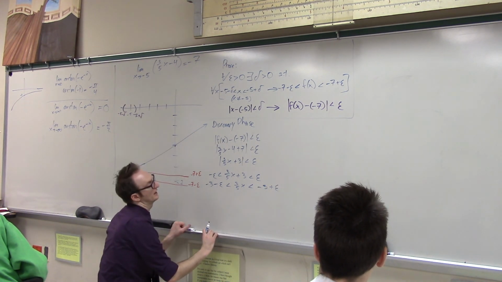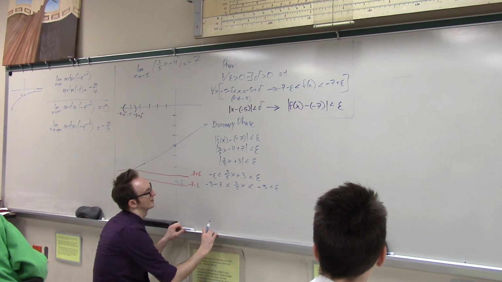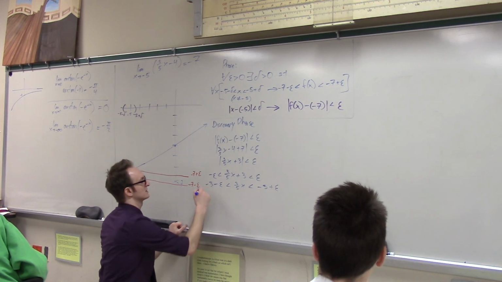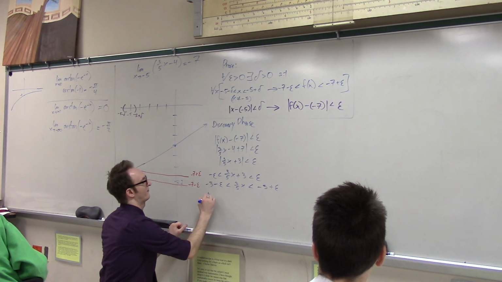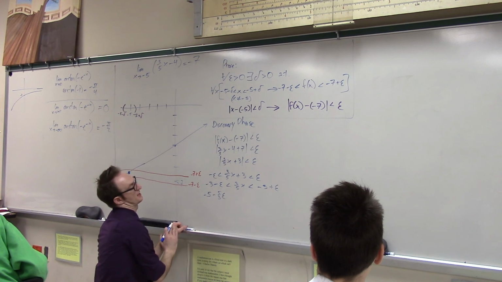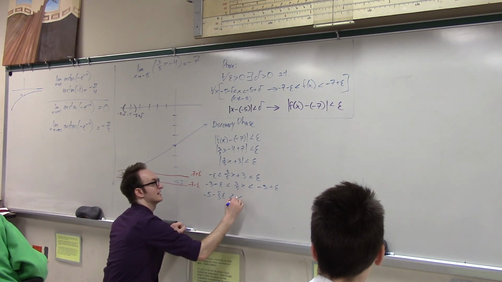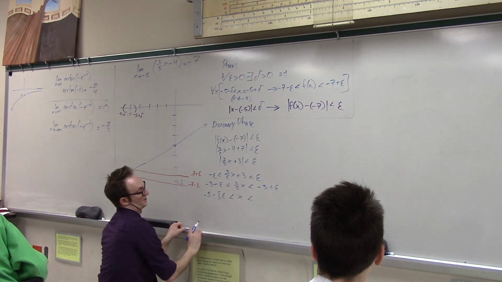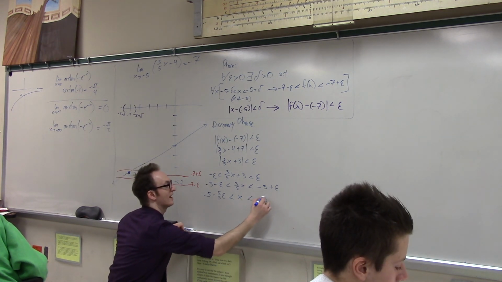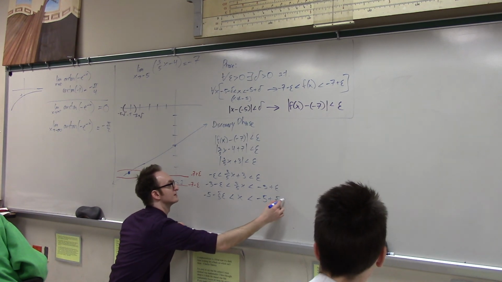And then finally, multiply by 5/3. So if I multiply by 5/3, let's see what happens. I get negative 5 minus 5/3 epsilon is less than x, which is less than negative 5 plus 5/3 epsilon.